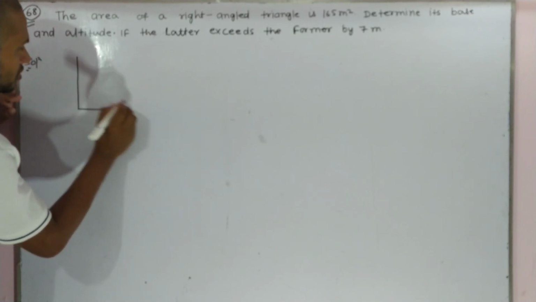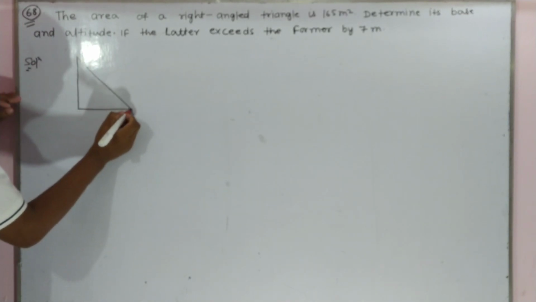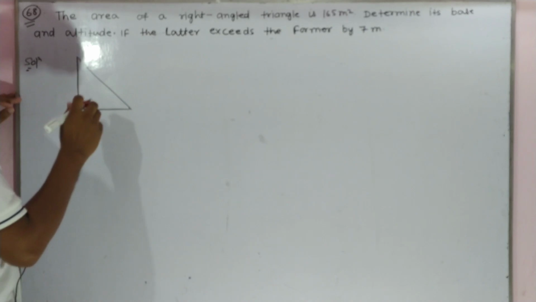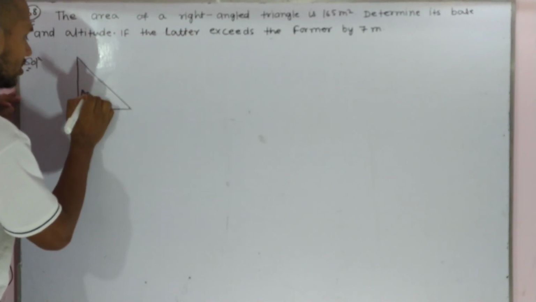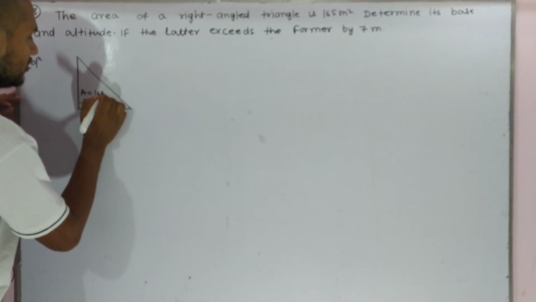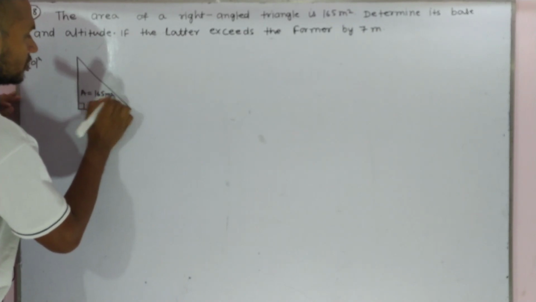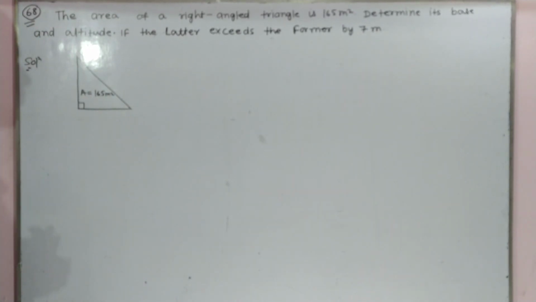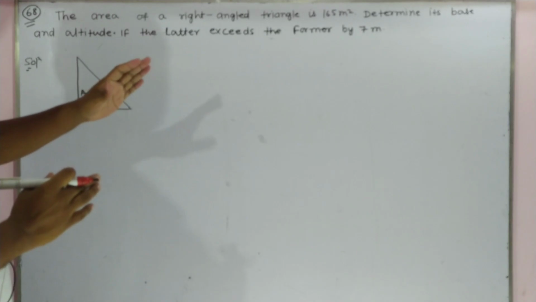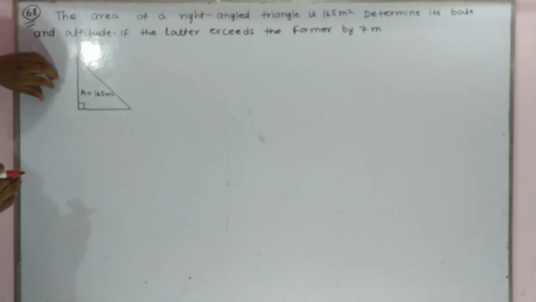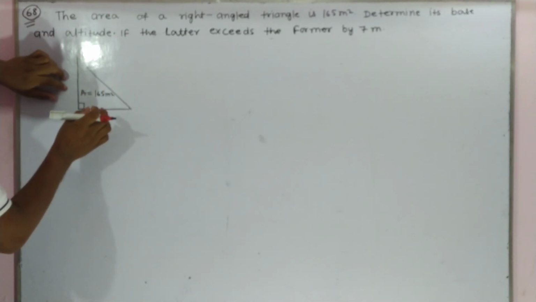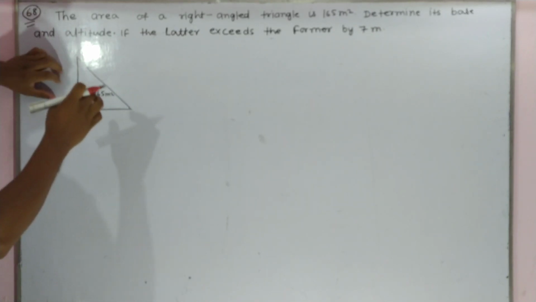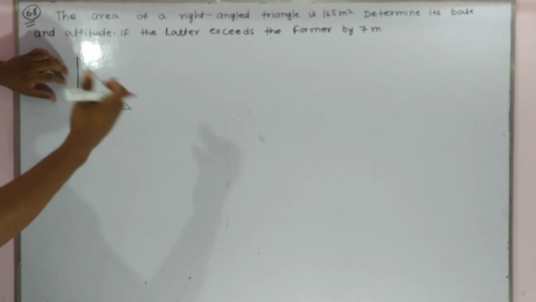Suppose this is the right angle triangle. In this question, the area is given. How much? 165 meter square. The area of this right angle triangle is 165 meter square. Determine its base and altitude. You have to find out the value of base and altitude if the latter exceeds the former by 7 meter.